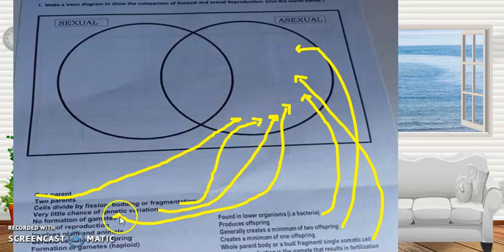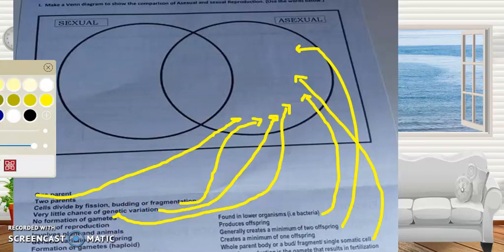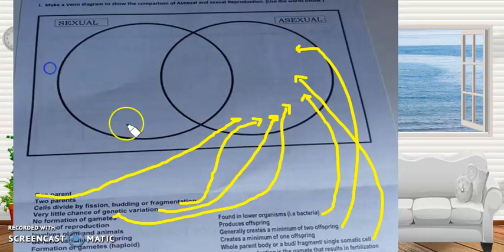Punta na naman tayo dito sa gitna. Yung mangyayari both sa asexual at saka sa sexual reproduction. So, forms of reproduction. Okay? Forms of reproduction, itong sexual at asexual. Then, yes, pareho silang mag-produce ng offspring, ang sexual at asexual reproduction. Okay, tapos na tayo. Dalawa lang yan. Okay? Punta na naman tayo sa sexual.